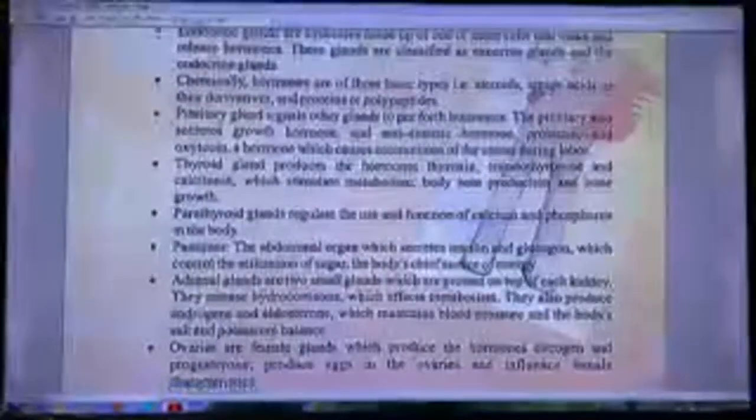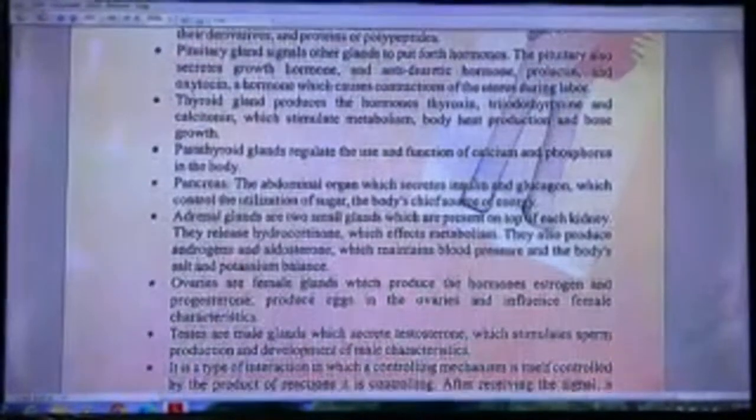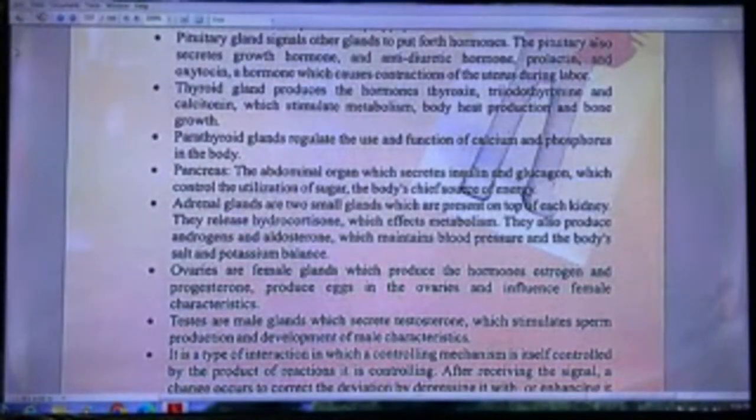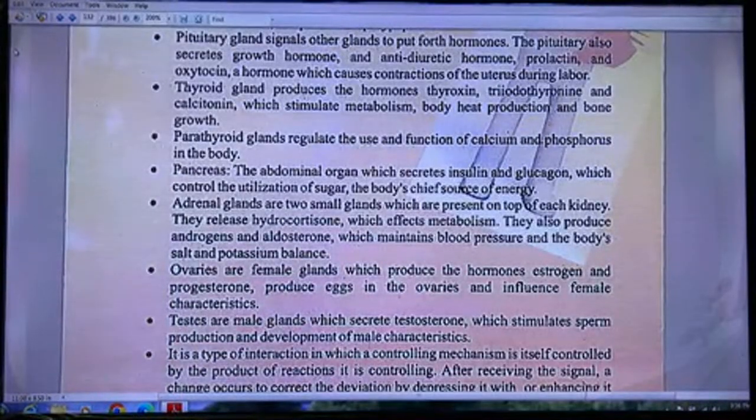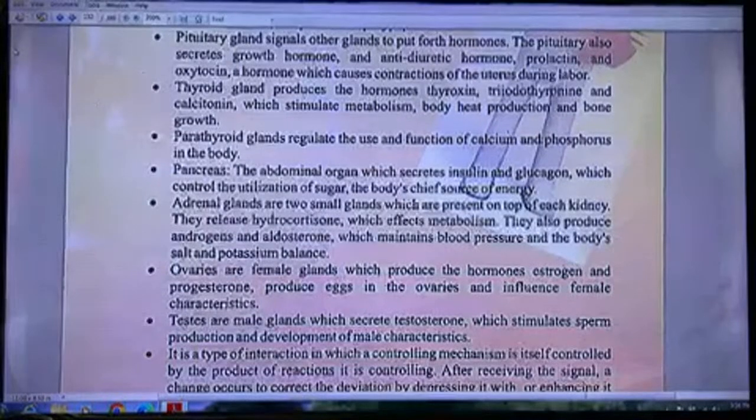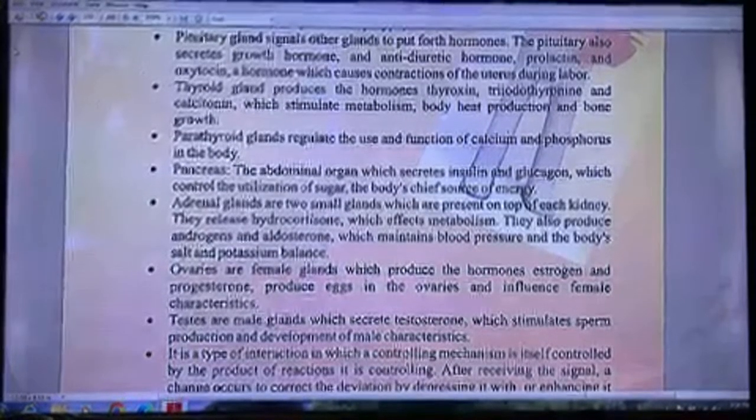The pituitary gland signals other glands to put forth hormones. The pituitary also secretes growth hormone, antidiuretic hormone, prolactin, and oxytocin, a hormone which causes contraction of the uterus during labor. The thyroid gland produces the hormones thyroxine, triiodothyronine, and calcitonin, which stimulate metabolism, body heat production, and bone growth. The parathyroids regulate the use and function of calcium and phosphorus in the body.